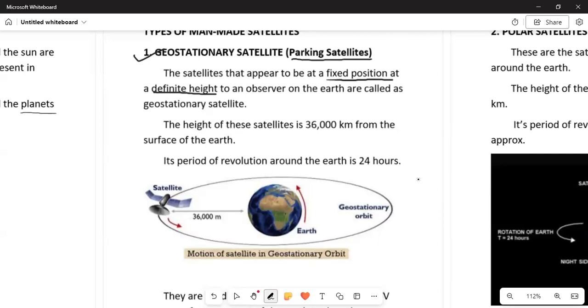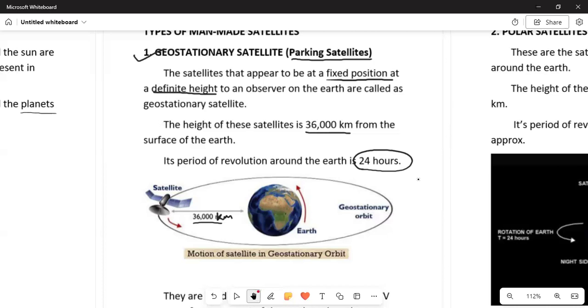And the height of such satellites is 36,000 kilometers from the surface of the earth, and its period of revolution is 24 hours, meaning it takes 24 hours to revolve around the earth. It is not meters, it should be kilometers. The geostationary satellites revolve in the geostationary orbit.